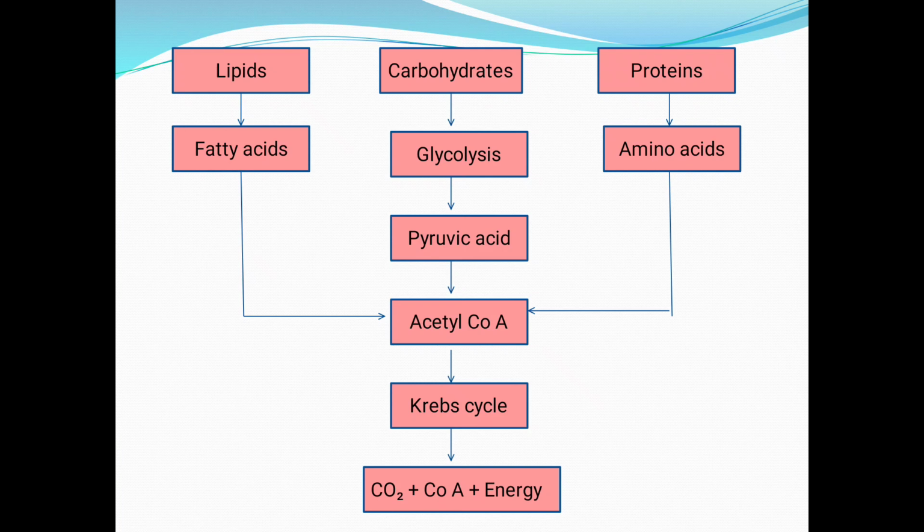If you see the lipid, first it is converted into fatty acid and then acetyl CoA, and then it follows the Krebs cycle and energy is produced. Carbohydrate, glycolysis occurs, pyruvic acid is formed, and it is converted to acetyl CoA and again Krebs cycle and energy. Then protein, it converts to amino acids first and then to acetyl CoA, again enters the Krebs cycle, and finally energy is produced.